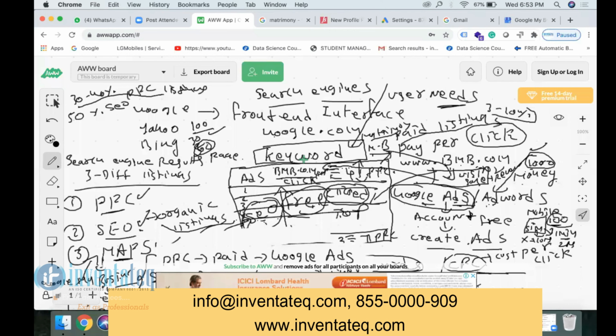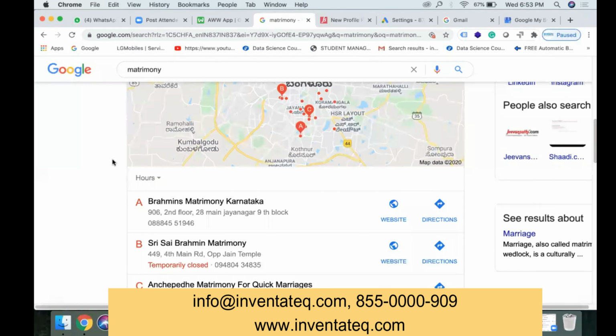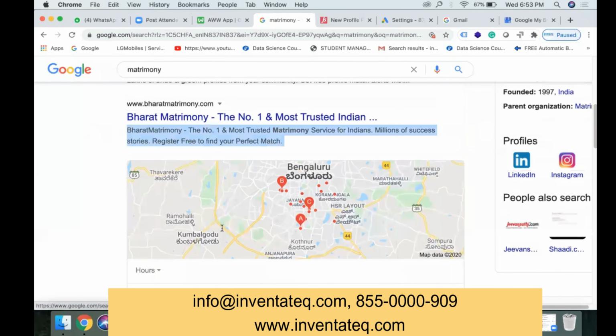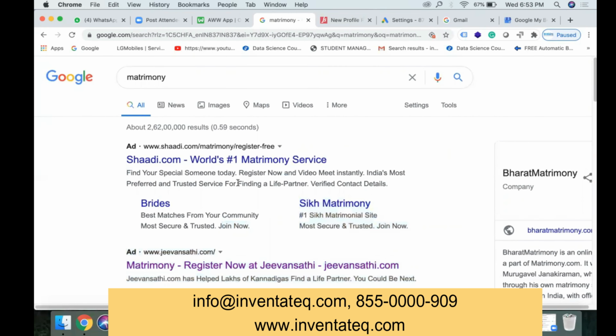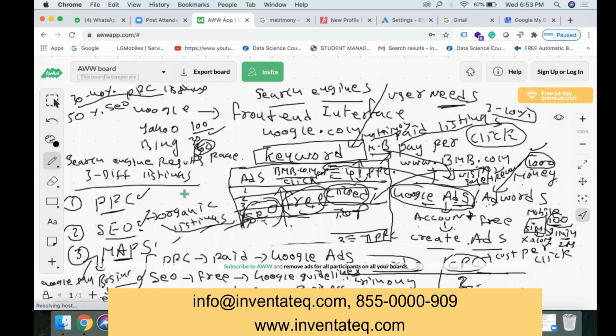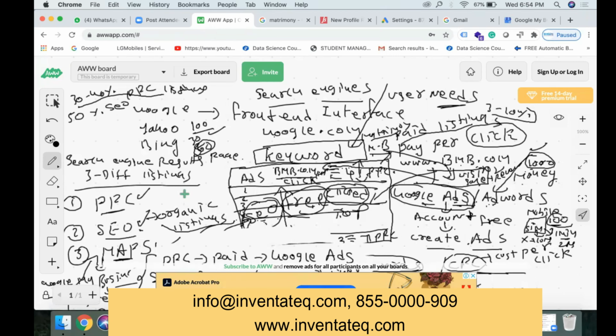So that's it for the day. Tomorrow we will discuss the backend search technology. That is, after the user types the keyword, before Google shows the results, what process does it follow at the backend to show the results? So how Google works, in simple terms, that backend search technology we'll discuss tomorrow.